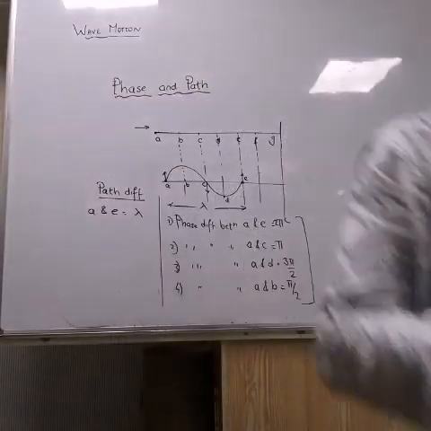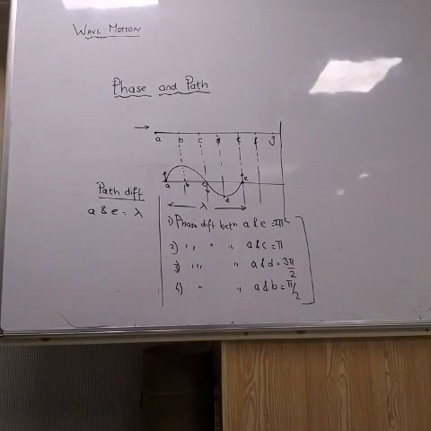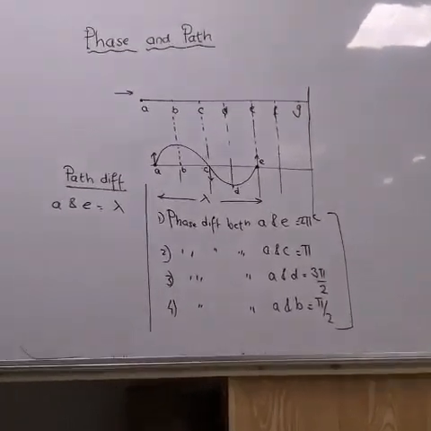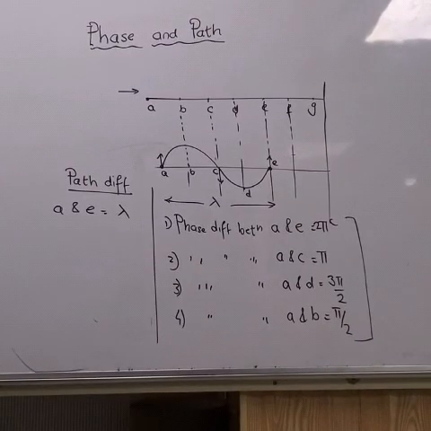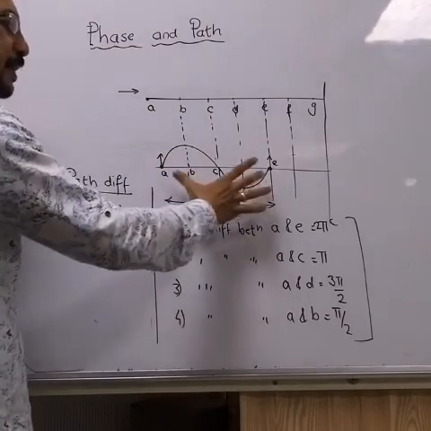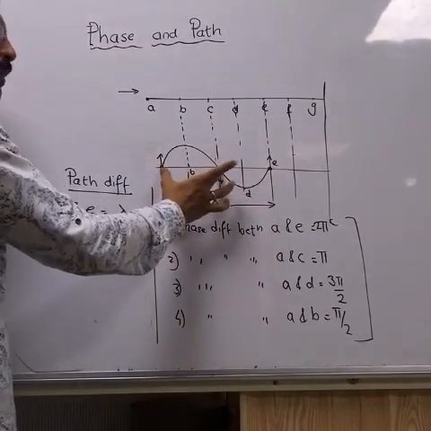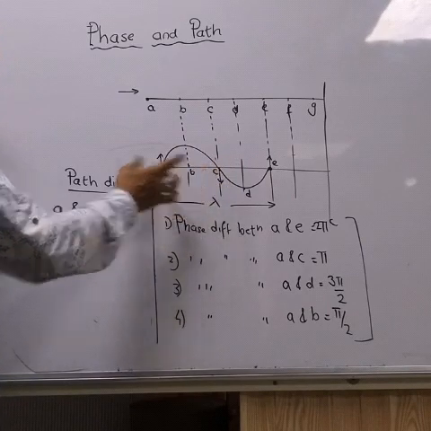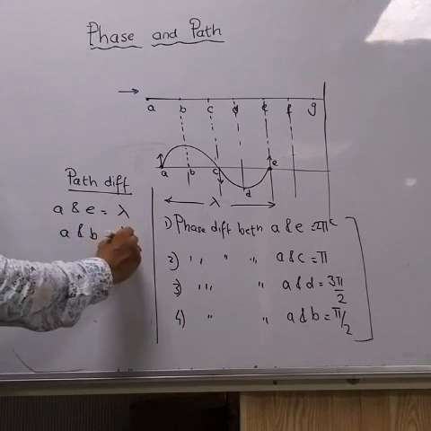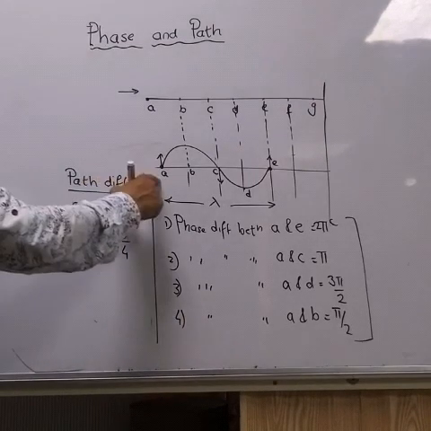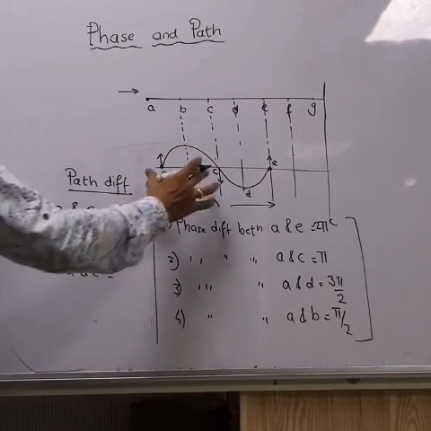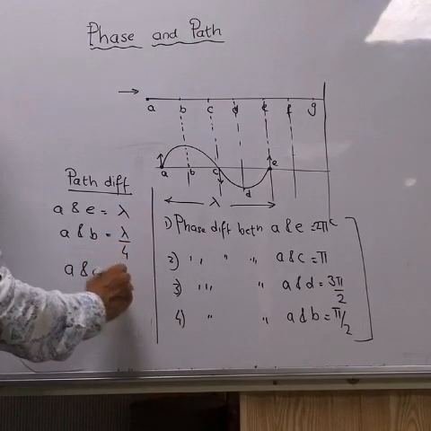So can you tell me the path difference between A and B? This whole wave is lambda. This will be lambda by 2 and this will be lambda by 4. So between A and B, it will be lambda by 4. Between A and C, the path difference will be lambda by 2.